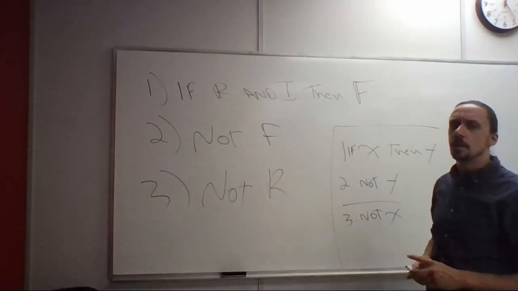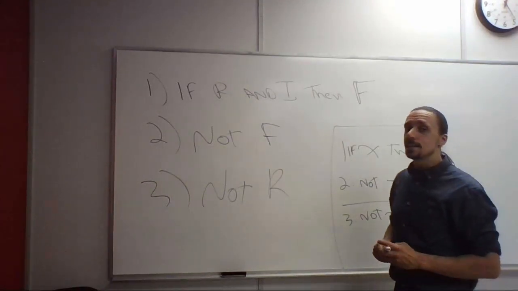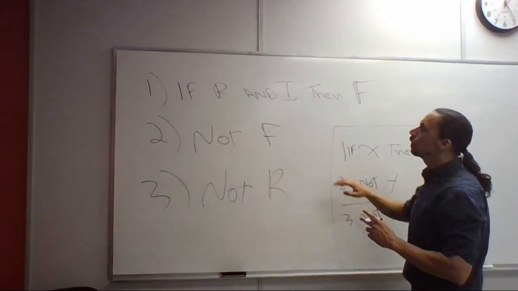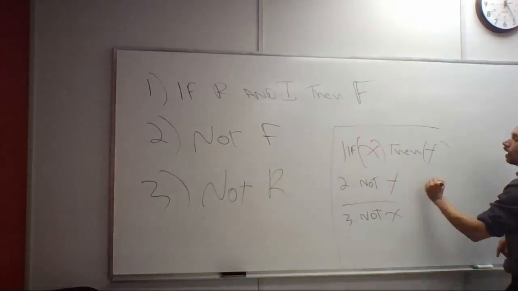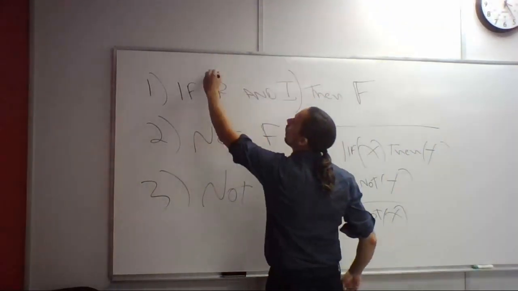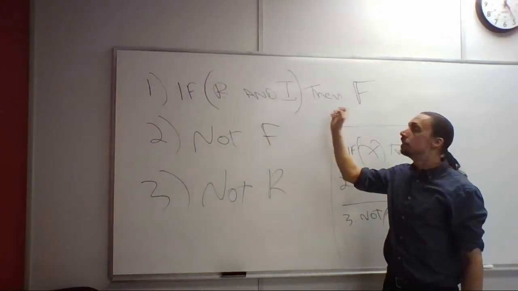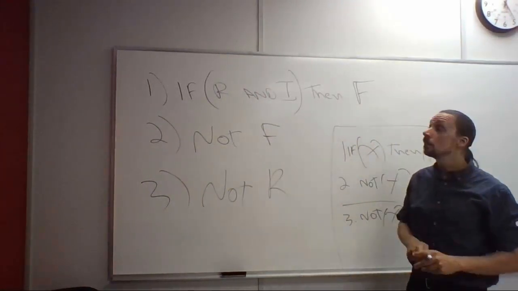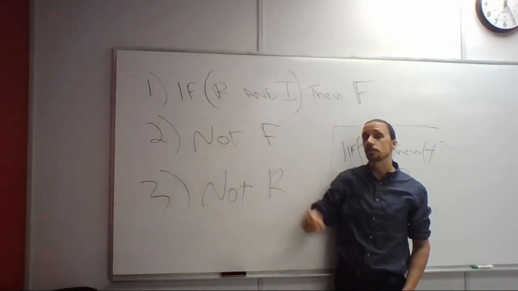Now why is this argument invalid? Well, the reason is actually kind of interesting. It is definitely the case that not F here implies that we didn't observe something here, right? But if X, then Y, not Y, therefore not X. What is the X here? It's the whole of R and I. So if R and I together were true, then F; not F. So what can I say here as a real conclusion? My real conclusion would be, it is not the case that R and I are together both true simultaneously.